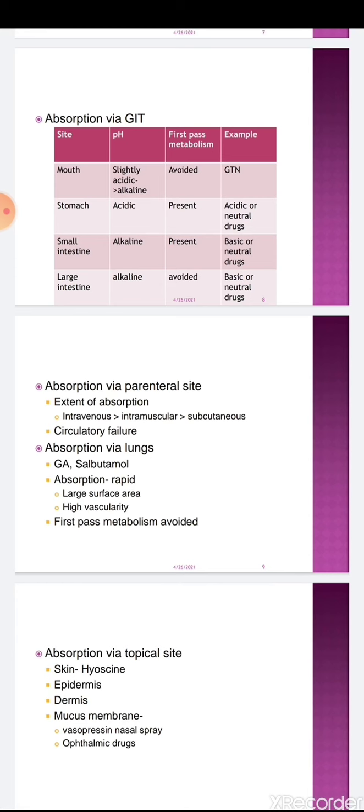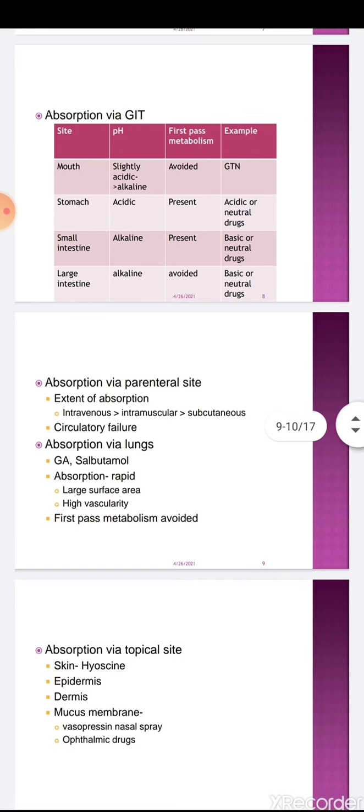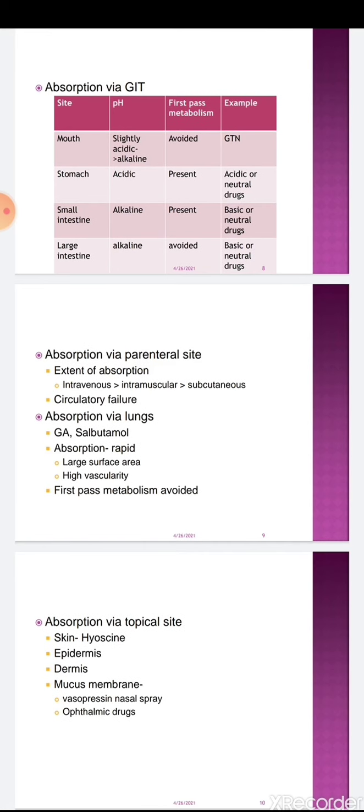As compared to intravenous, intramuscular route of administration gives less absorption. When the drug is given in the intramuscular site, either through the deltoid region or in triceps, the drug is deposited in deep muscles, and because these deep muscles are richly supplied by veins and arteries, it is absorbed. But this absorption is not better than intravenous site. And subcutaneous site absorption is less as compared to intramuscular site.